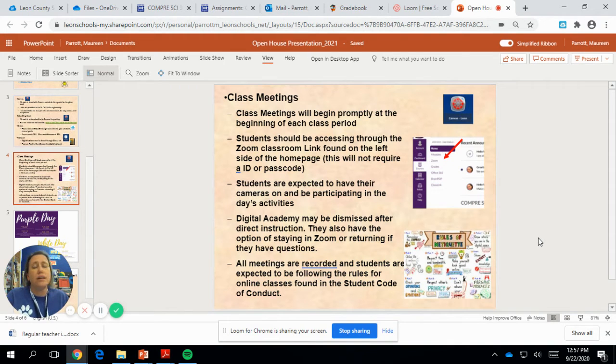If they get stuck, they unmute and say, "Hey, Miss Parrott, I need help." I've also had students that leave and then suddenly run into a jam where they have to come back into Zoom and say, "Hey, I got stuck. I'm not really sure how I'm supposed to be doing this or accessing this." So I do keep a Zoom meeting running. It's up to your student whether or not, once I dismiss, they hang on or return.